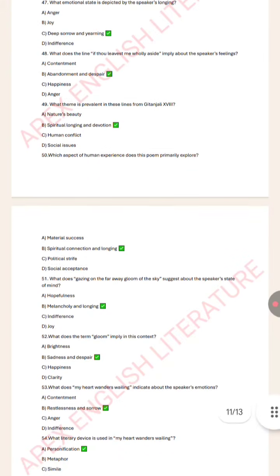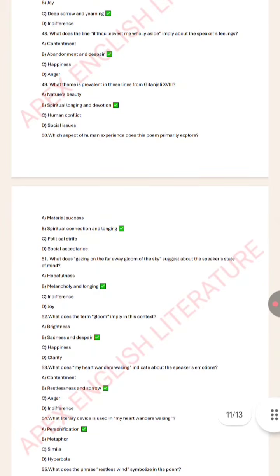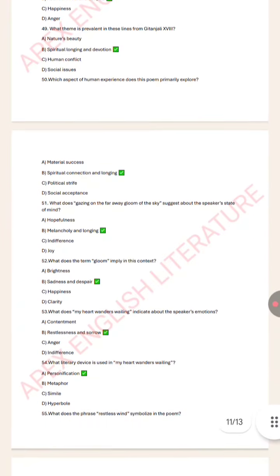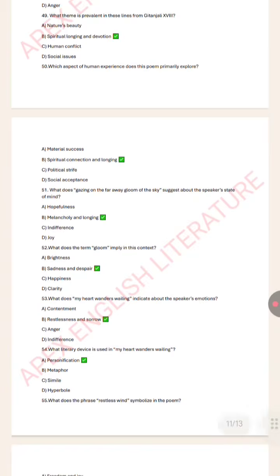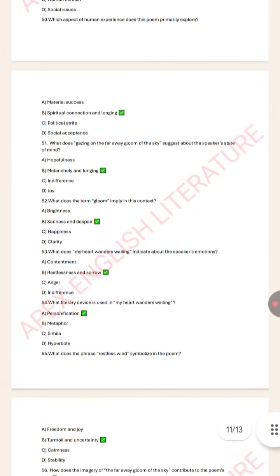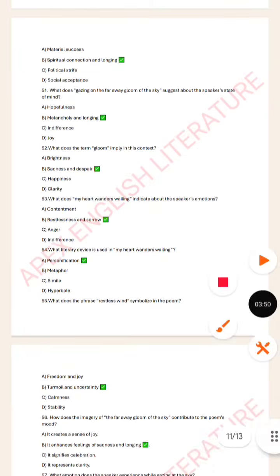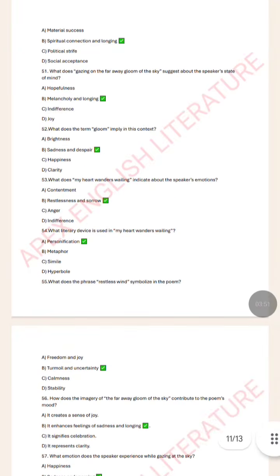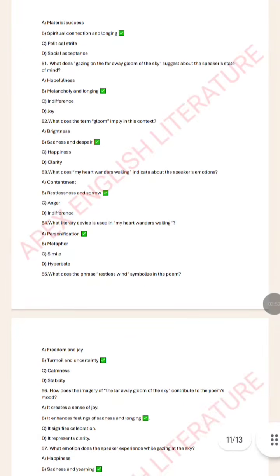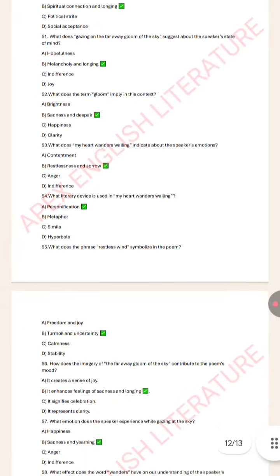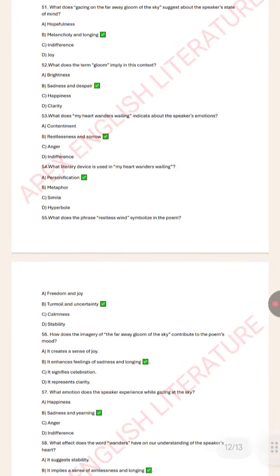What does the line "if thou leavest me wholly aside" imply about the speaker's feelings? Abandonment and despair. What theme is prevalent in these lines from Gitanjali 18? Spiritual longing and devotion. Which aspect of human experience does this poem primarily explore? Spiritual connection and longing. What does gazing on far away in the gloom sky suggest? Melancholy and longing.